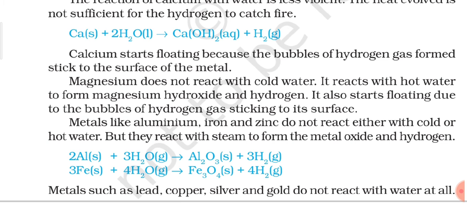their reaction with H2O. So this is about today's topic, which is the chemical reaction of metals with water. With water we can say, or with H2O, which can be steam also.